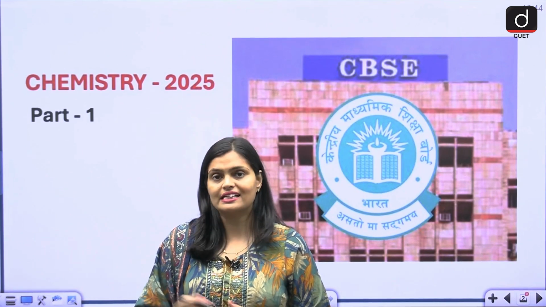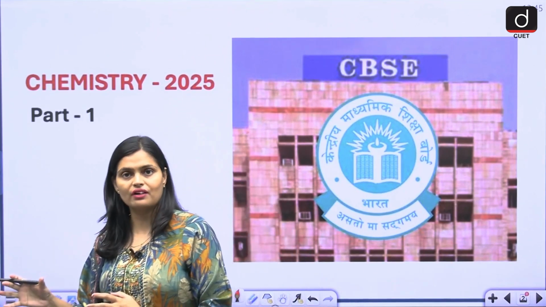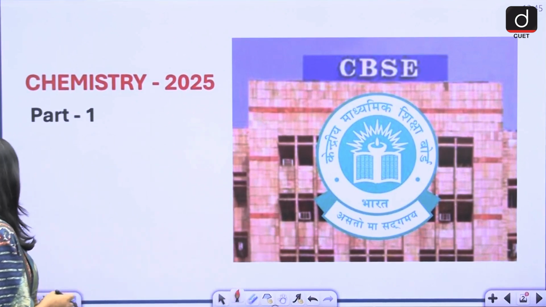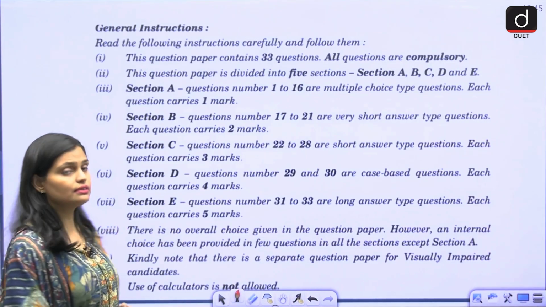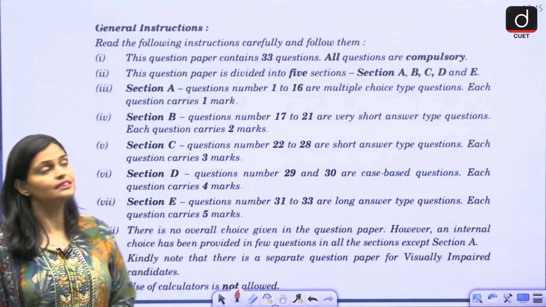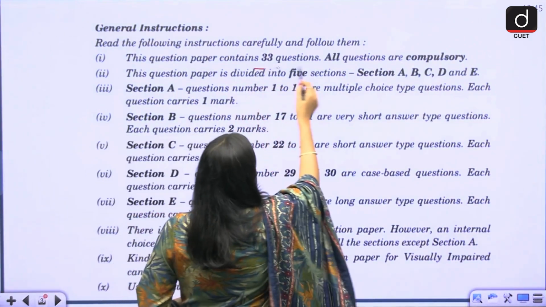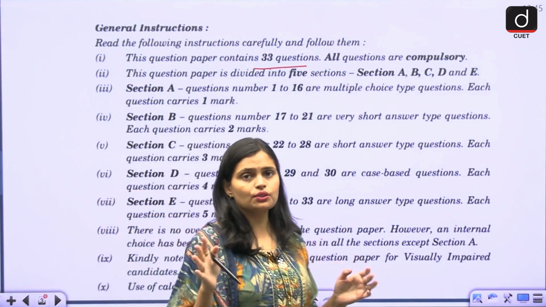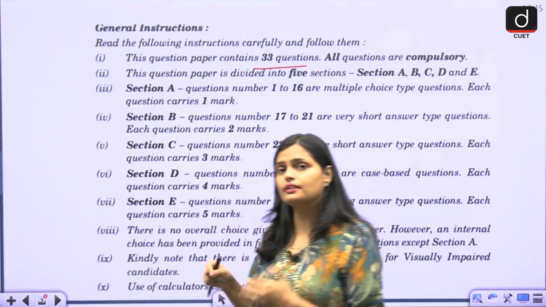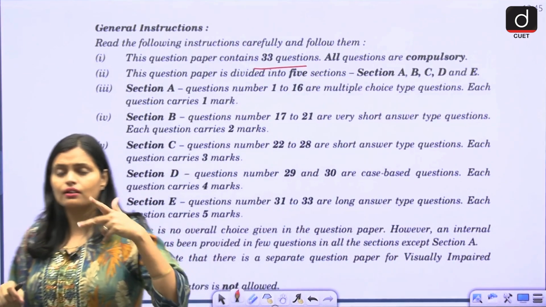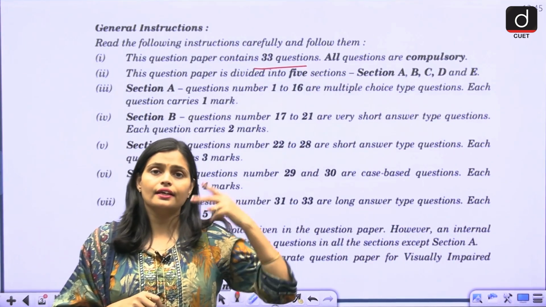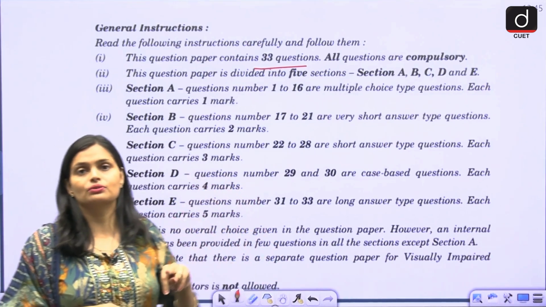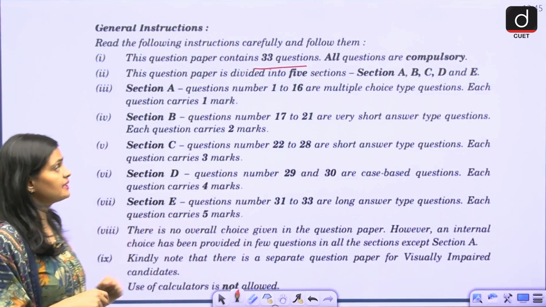So let us begin here. As I told you, a few questions we are going to cover in this part. The remaining we'll cover in the second part. If you talk about the CBSE board exam pattern, in total you will get 33 questions in your exam, right? And all the questions are compulsory. But in a few MCQs you are not going to get an option, while in the long and short answer questions you will get an option. In the same question you will get an 'or' and another question. Either you do this or you do that. Such kind of option you will get in your exam.